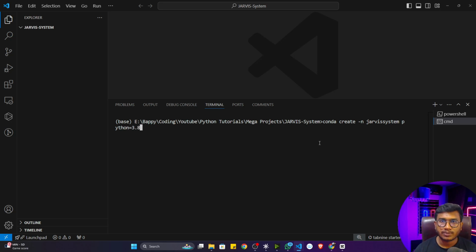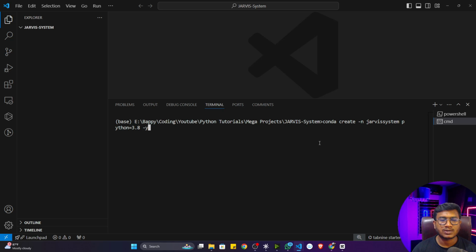3.8. Why am I using 3.8? Because 3.8 is the stable version so far. It can support all the libraries. I'm going to use some libraries that are very old, and if you use a newer Python version, it might create issues in the new environment. That's why I'm using Python 3.8, because it is the stable version so far and can support all the libraries. Now 3.8, and here I'm going to give -y.